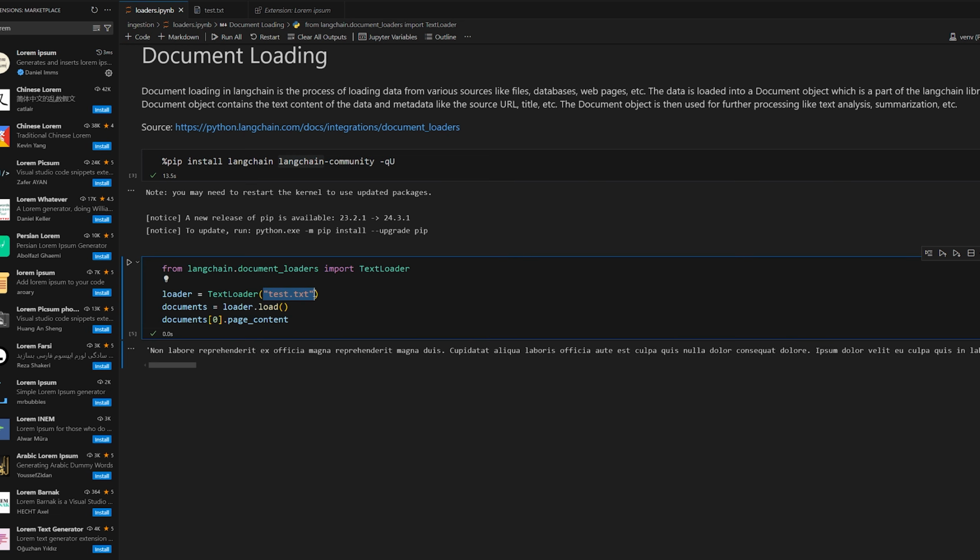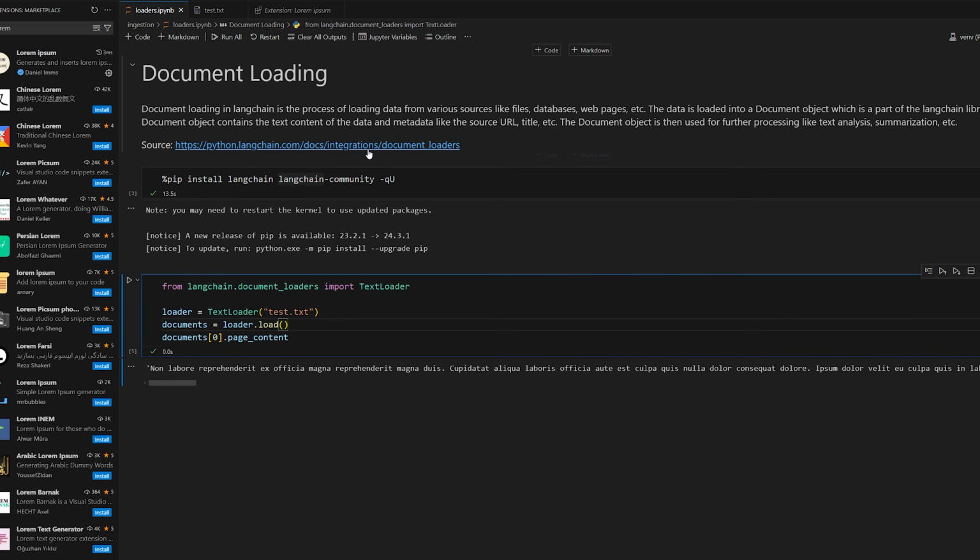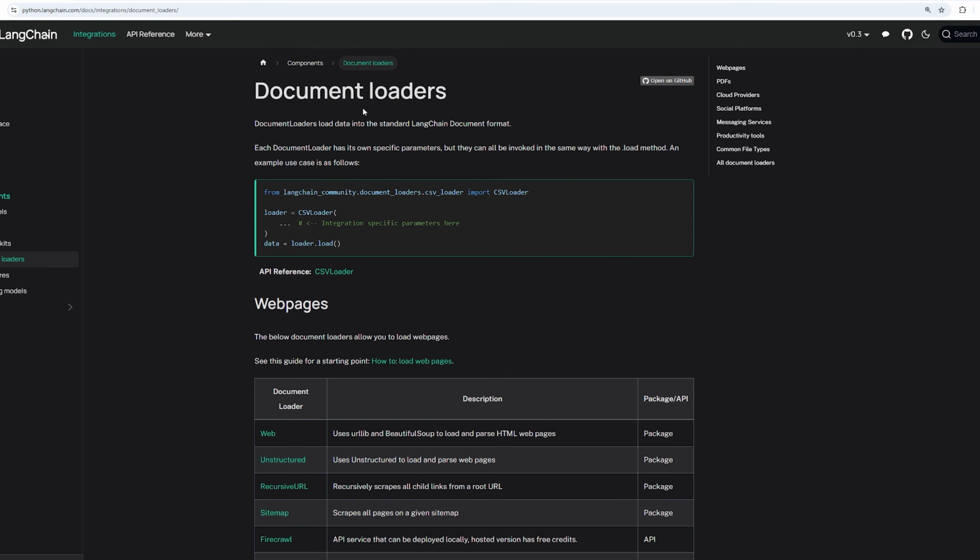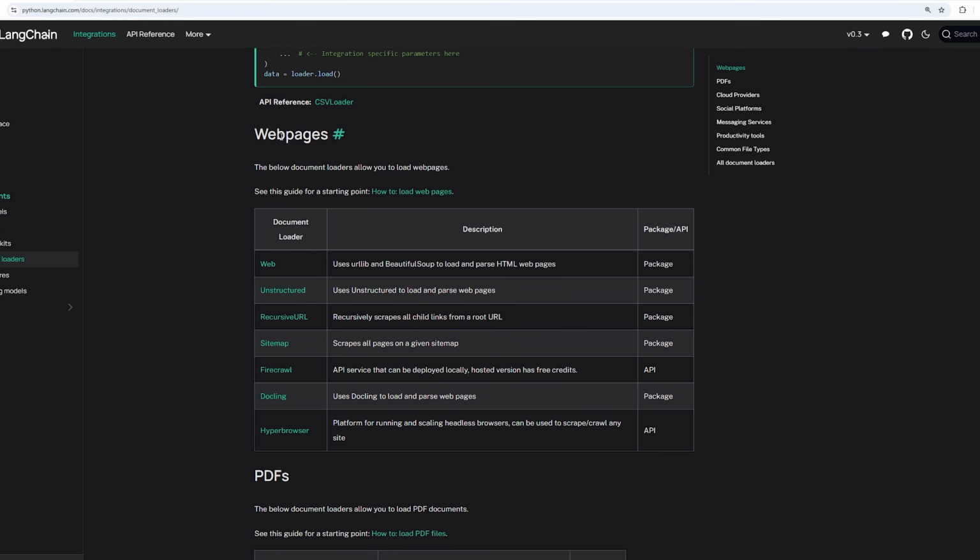You tell it what to load from what source, and then you call load, and then you have your documents, all right? So with that said, now let's go to this website here and take a look at the different options that we have. All right, so document loaders. You can see there's a lot of them. You have web page document loaders.